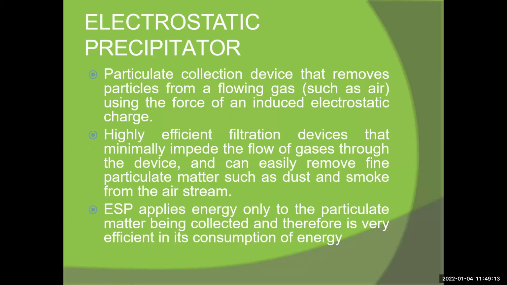Next, the electrostatic precipitator, ESP. The ESP is very important for power plants and steel plants. All types of dust are controlled by the ESP, which converts it to fly ash. It is a particulate collection device that removes particles from a flowing gas, such as air, using the force of an induced electrostatic charge. It is a highly efficient filtration device that minimally impairs the flow of gas through the device and can easily remove fine particulate matter such as dust and smoke from air streams.